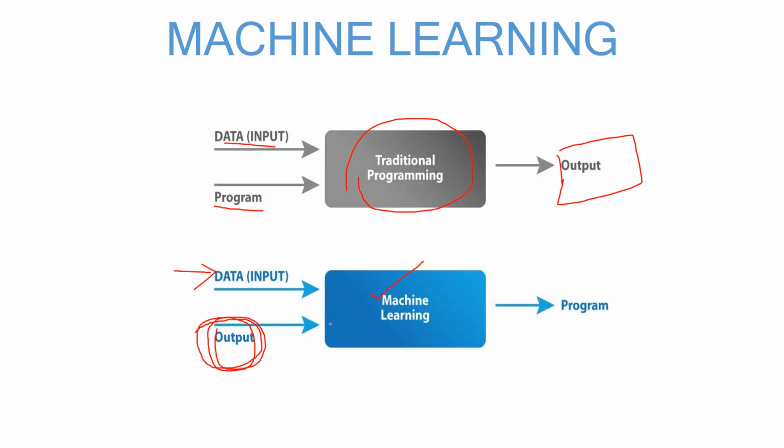And what we expect from the machine learning model is a technique for predicting what type of data it is. So the output is a program. This is what is meant by machine learning, and this diagram clearly shows how machine learning differs from traditional programming.